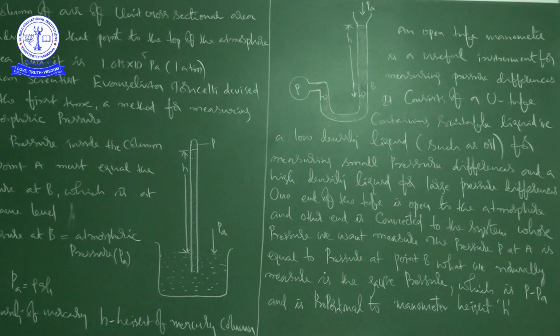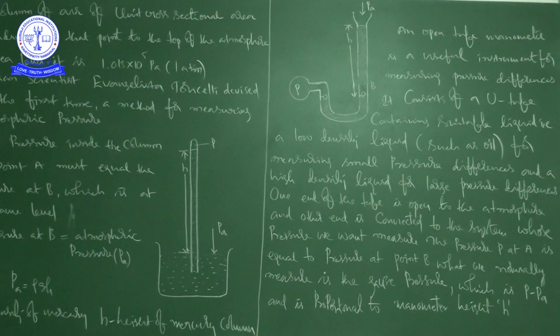There we saw that even though the quantity of water is different, at the same level of fluid the pressure is equal. That is the point we are utilizing in case of the barometer and the manometer also. The pressure, the magnitude, is equal at the same level in a fluid.